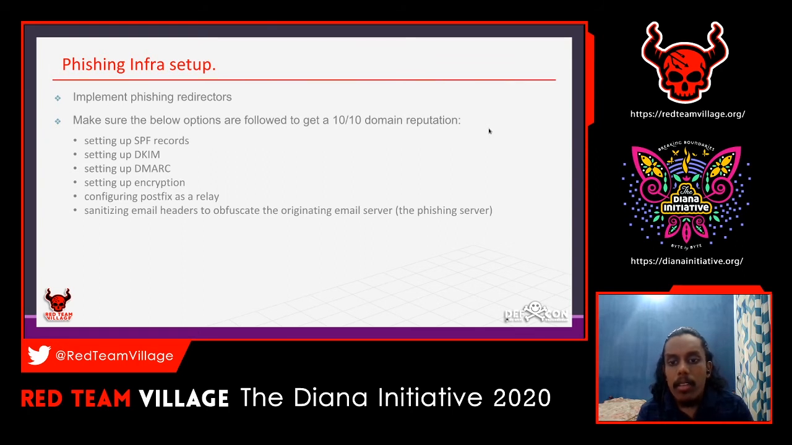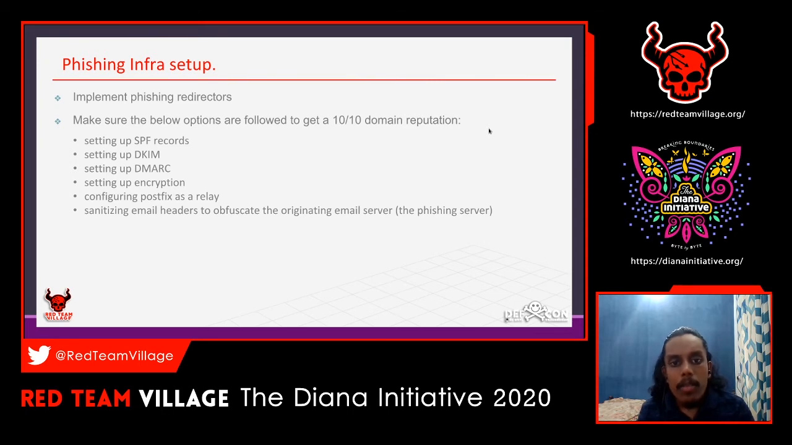Then you can still use the backend servers. You just want to change the redirector's IP. That's how it works. Then you have to make sure of the below options, to get a 10 out of 10 domain reputation. These are the must-do things when you are setting up infrastructure for a phishing campaign.